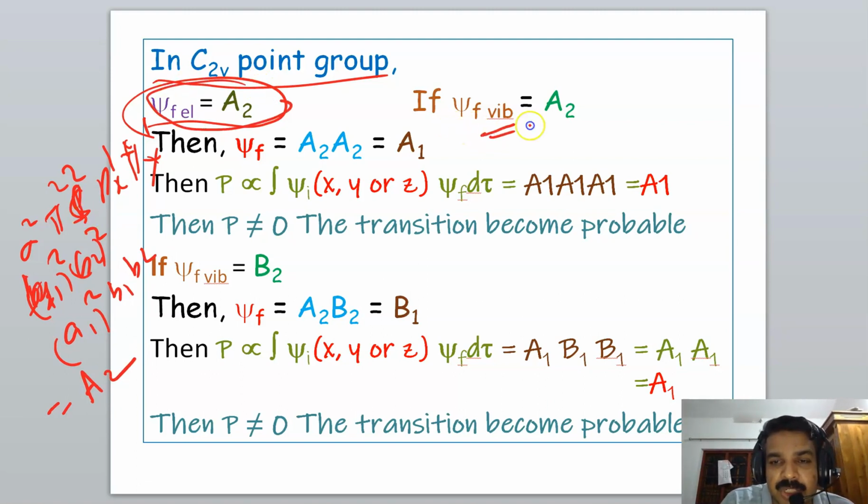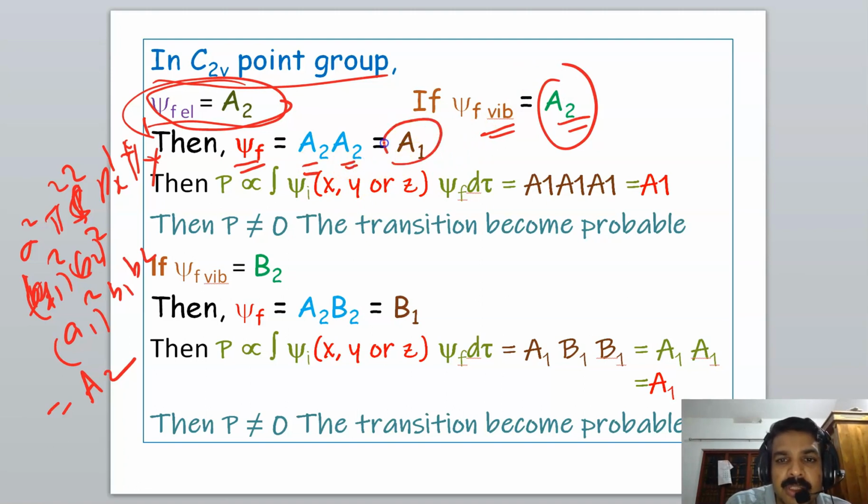If psi f vibrational is A2, suppose we are considering a vibrational level from the ground state to an excited vibrational level that is A2, then psi f is psi f electronic, that is A2, into psi f vibrational, that is A2. A2 into A2 is equal to A1. So the actual psi f is equal to A1. Then P is proportional to the integral of psi I, x, y or z, and psi f dτ.